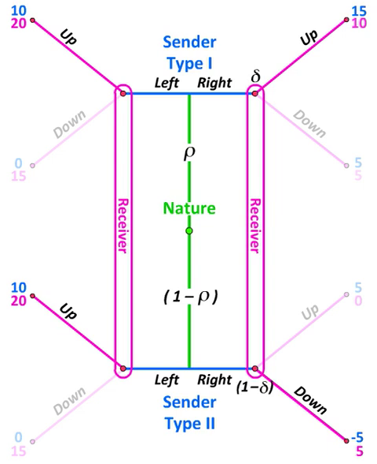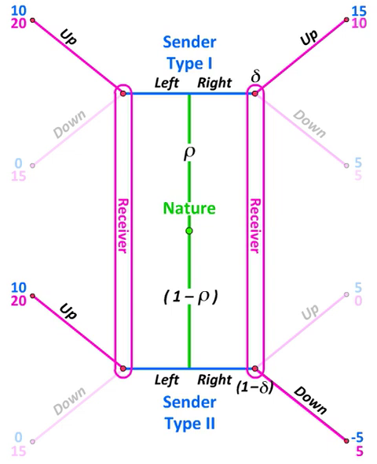Suppose then that the receiver, after observing the sender going right, believes the sender to be a type 1 with probability delta and a type 2 with probability 1 minus delta. If he then goes up, he gets a payoff of 10 with probability delta and a payoff of 0 with probability 1 minus delta, for an expected payoff of 10 delta.